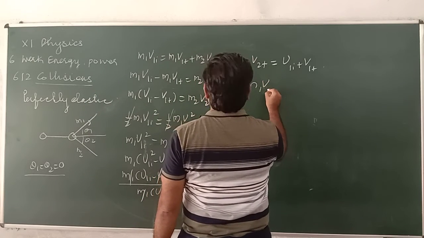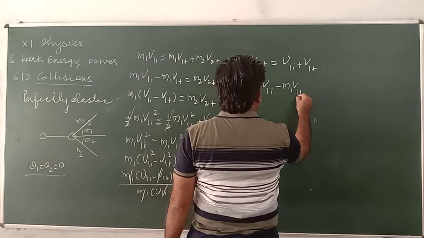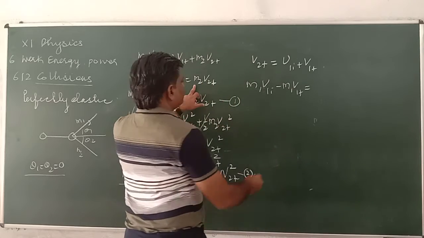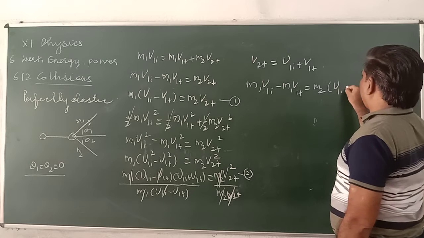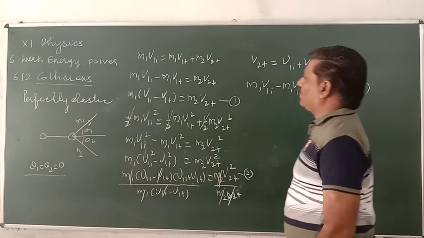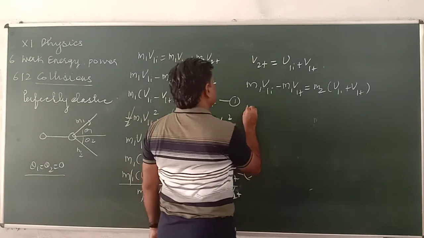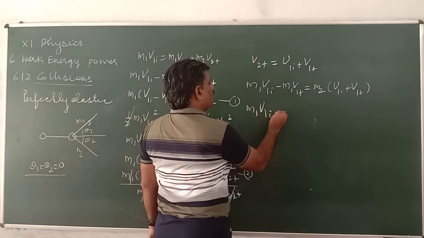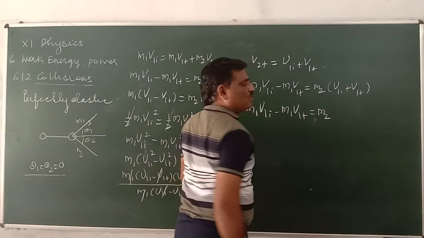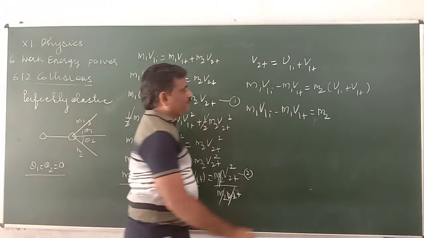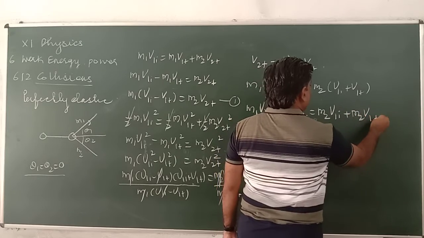M1 V1I minus M1 V1F equals M2 times V1I plus V1F, substituted and opened in brackets: M1 V1I minus M1 V1F equals M2 V1I plus M2 V1F.